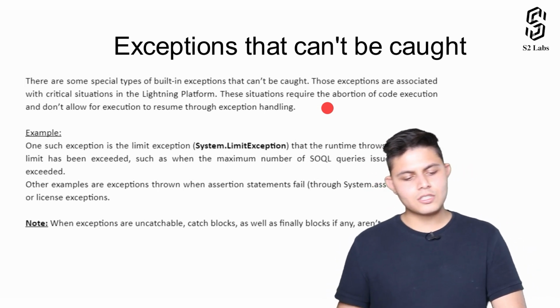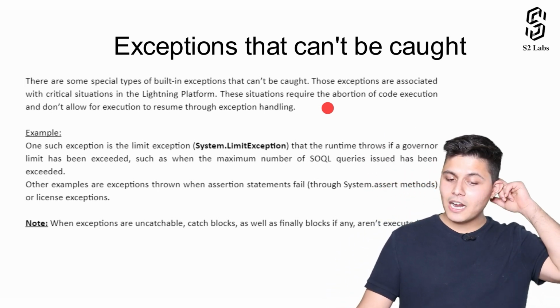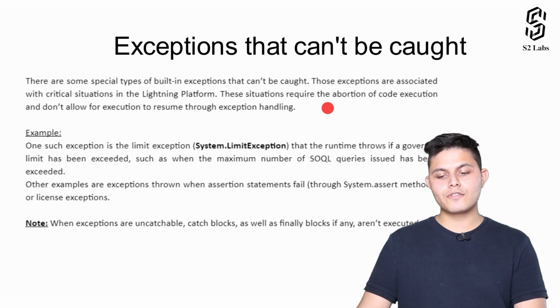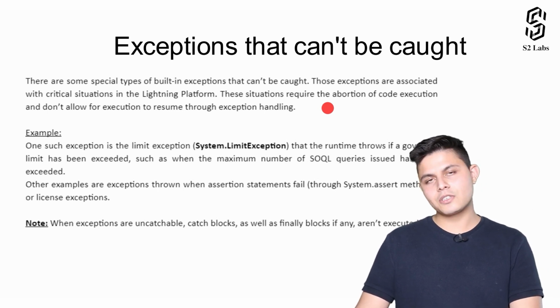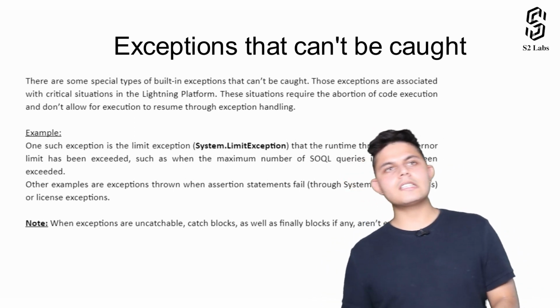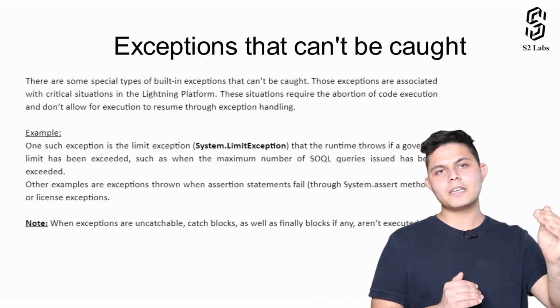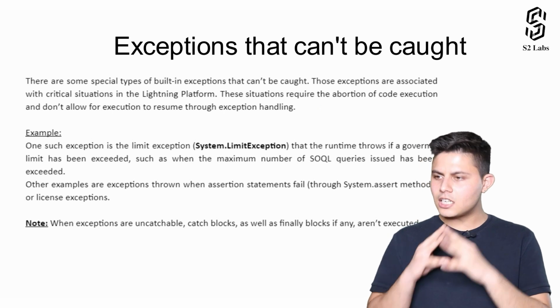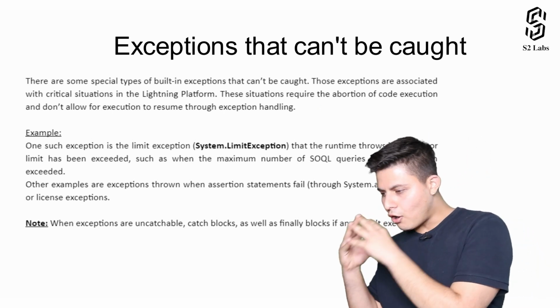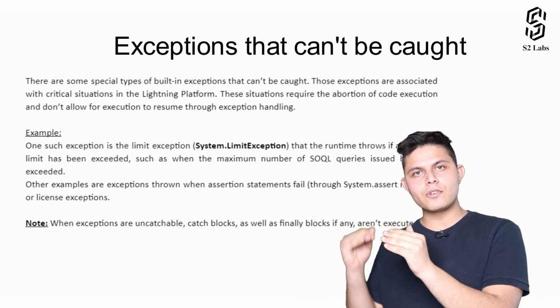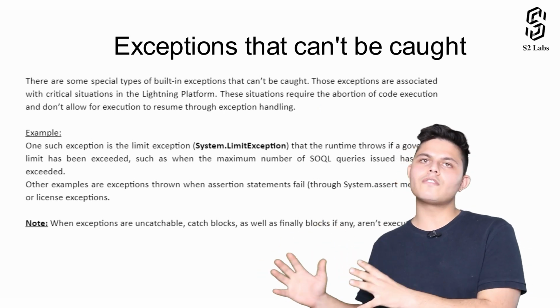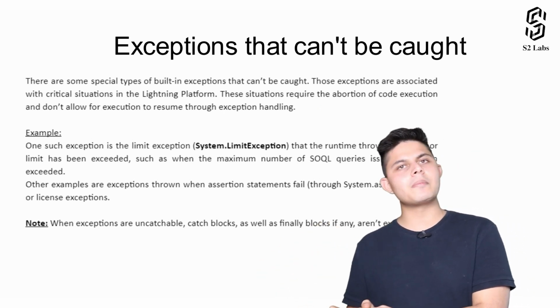There are some special types of built-in exceptions that can't be caught. Those exceptions are associated with crucial situations in the Lightning platform. These situations require the abortion of code execution and don't allow for execution to resume through exception handling. What that means is that there are some exceptions which cannot be caught and cannot be handled, and which will ultimately halt the execution of the program no matter what you have implemented already.